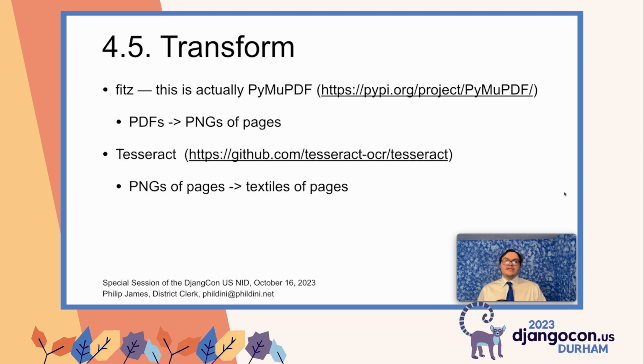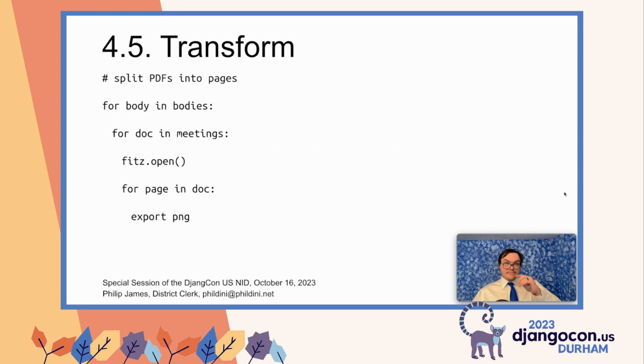We're going to use two things here. Fitz, which is going to turn PDFs into PNGs of pages, and then Tesseract, which is going to turn those PNGs of pages into text files of pages. Tesseract is a project done by Google that allows you to do OCR on your laptop pretty easily. When I first did this, I used an Amazon product that would do OCR off of text files in an S3 bucket. That actually got too expensive for my taste, and I will show you why in a little bit.